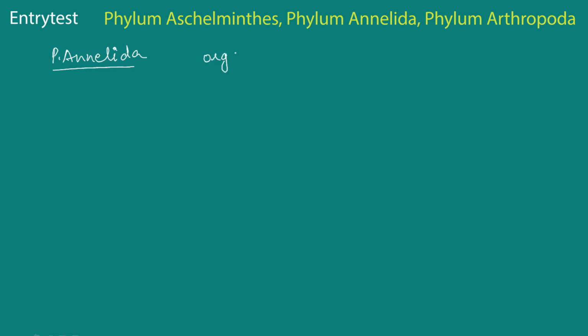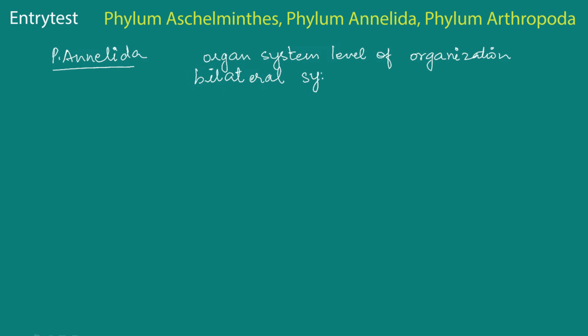They have an organ system level of organization. And the most common example of Annelida is the common earthworm. They have bilateral symmetry. That means you can divide them into two symmetrical halves only on one plane. Additionally, they are triploblastic.